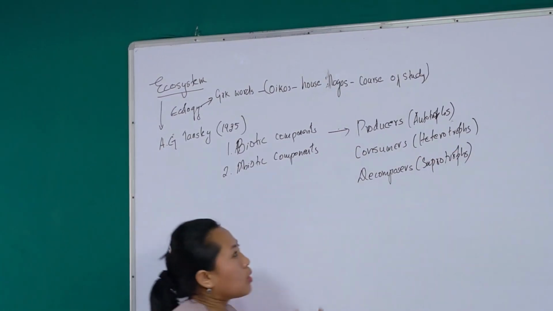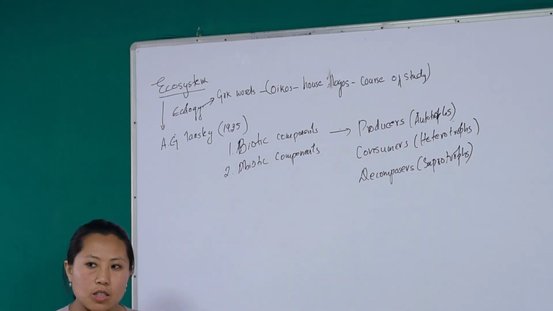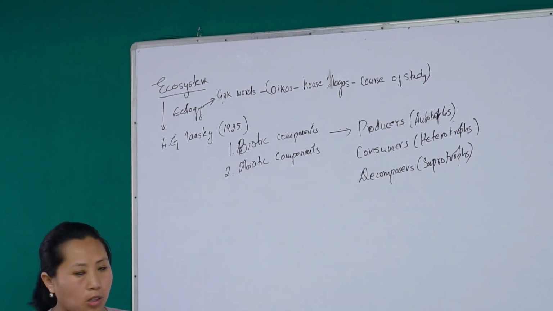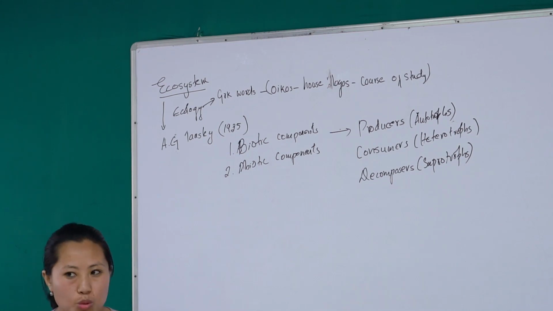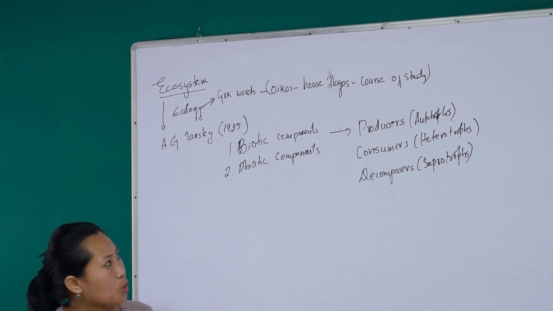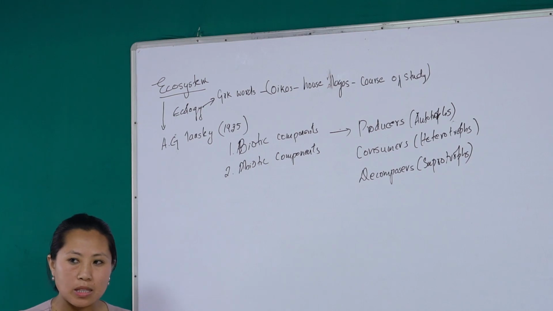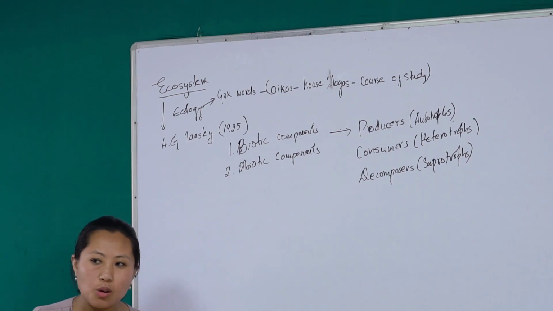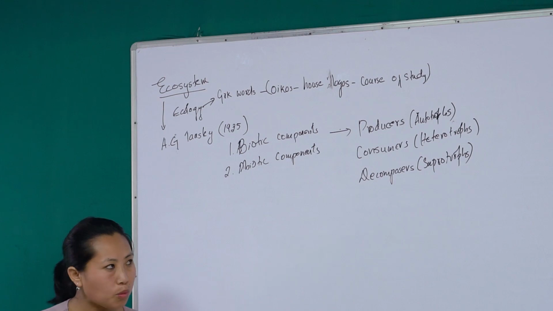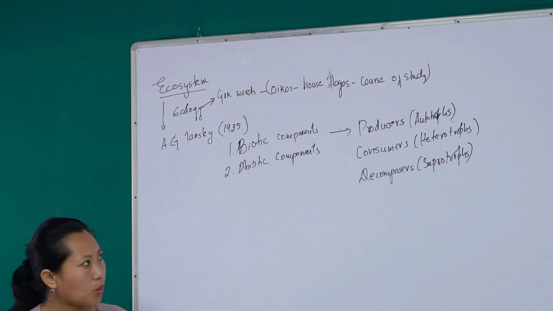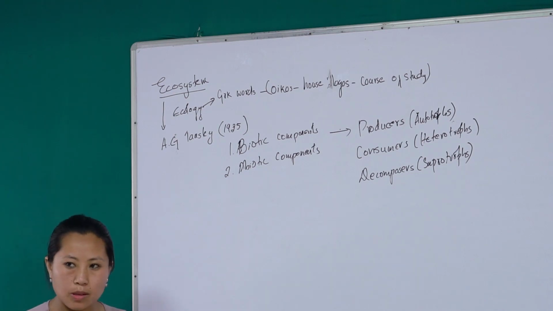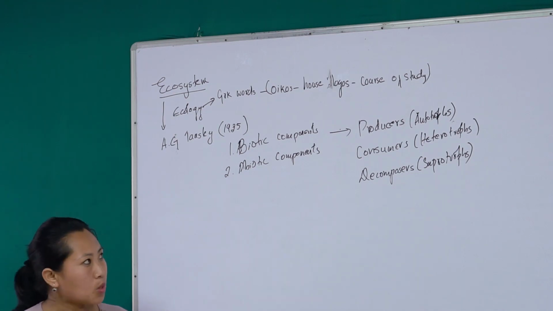So these producers, we all know, include the plants, particularly the green plants, which can photosynthesize or which can produce their own food. Auto means self. So producers include the group of green plants which can prepare their own food in the presence of sunlight, taking carbon dioxide from the atmosphere and water from the soil, with the help of the pigment chlorophyll, which is present in the green parts of the plant.